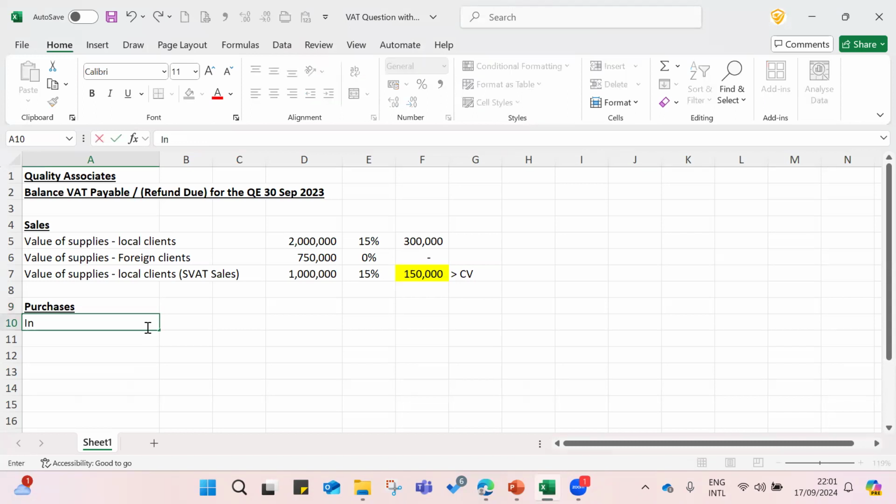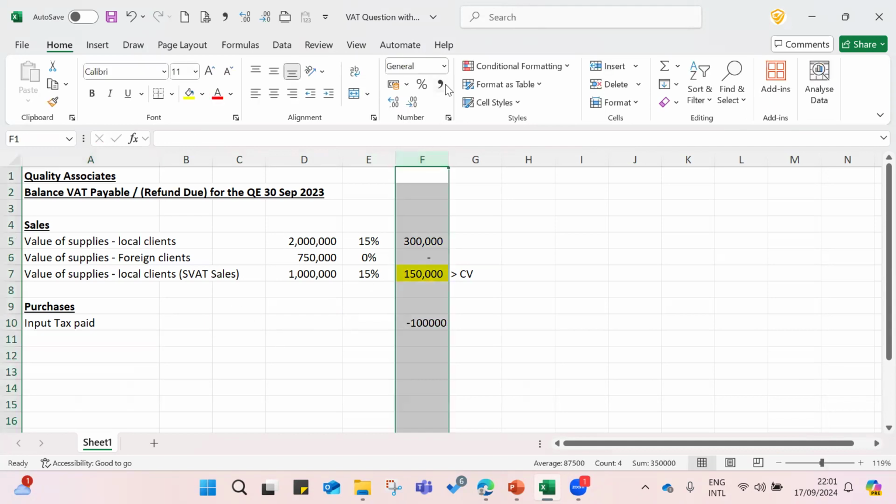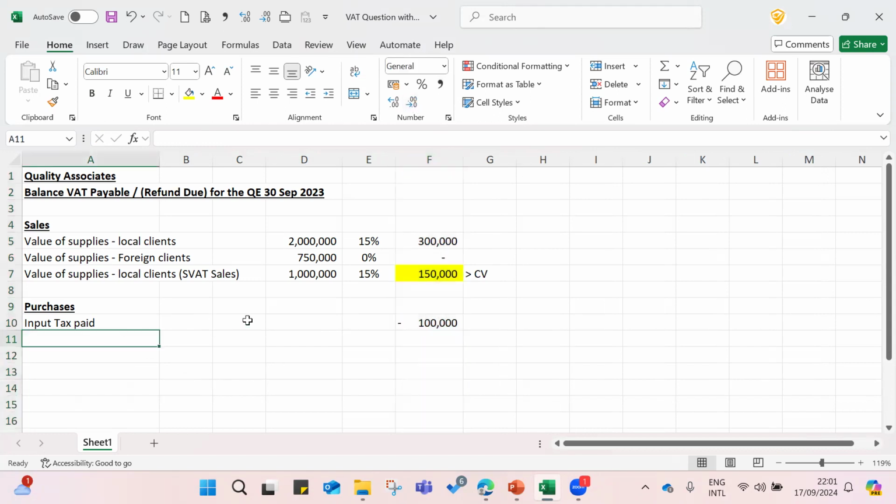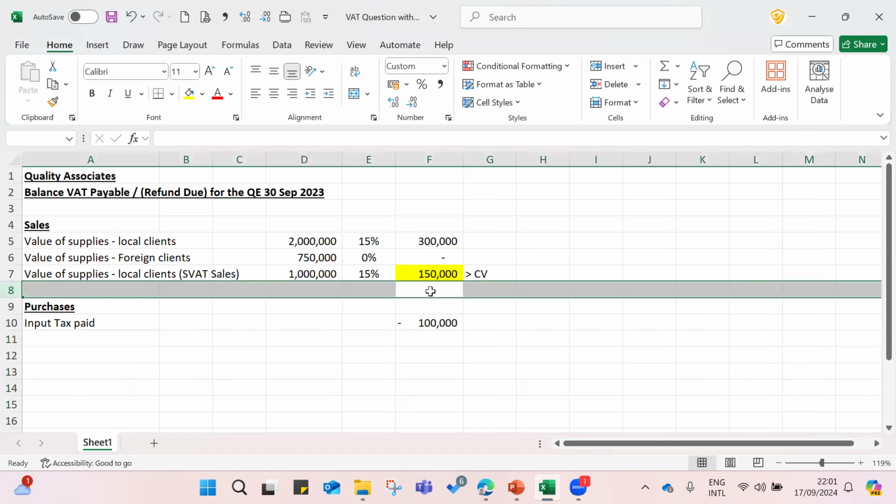Then input tax paid. How much? 100,000, right? 100,000 and, right, it's minus, and then after that you can calculate here.